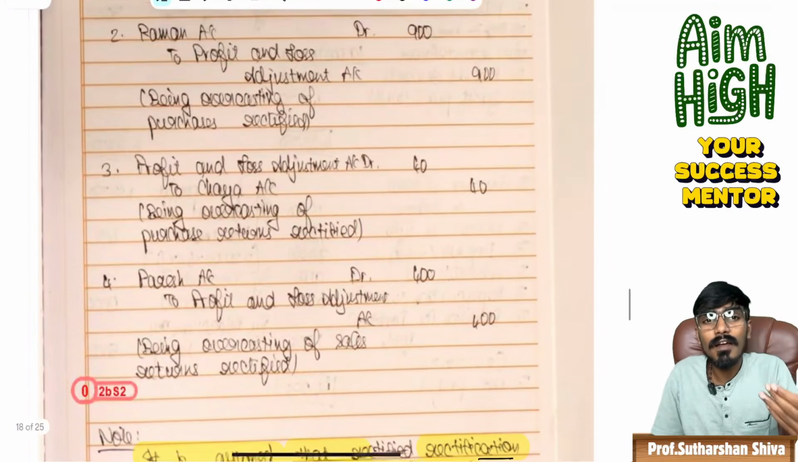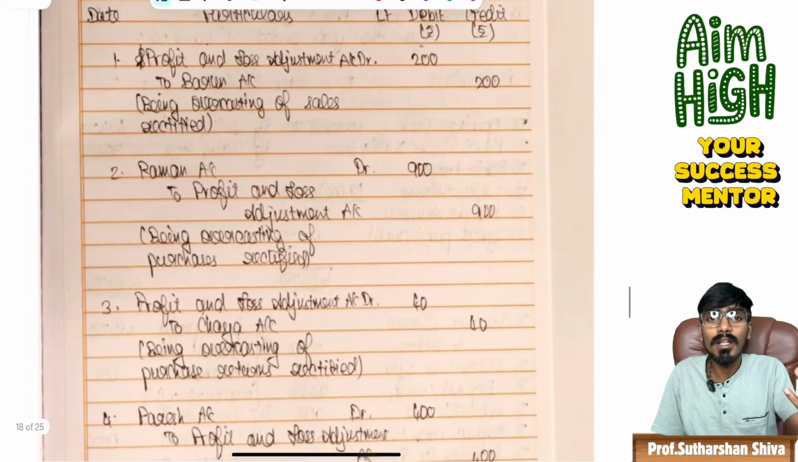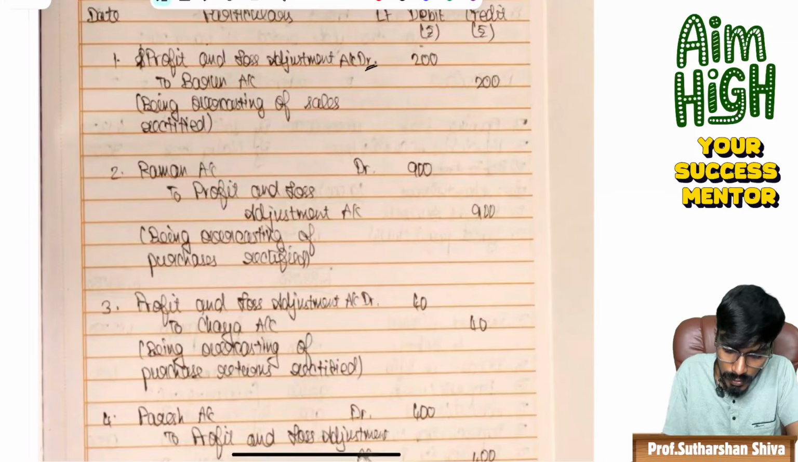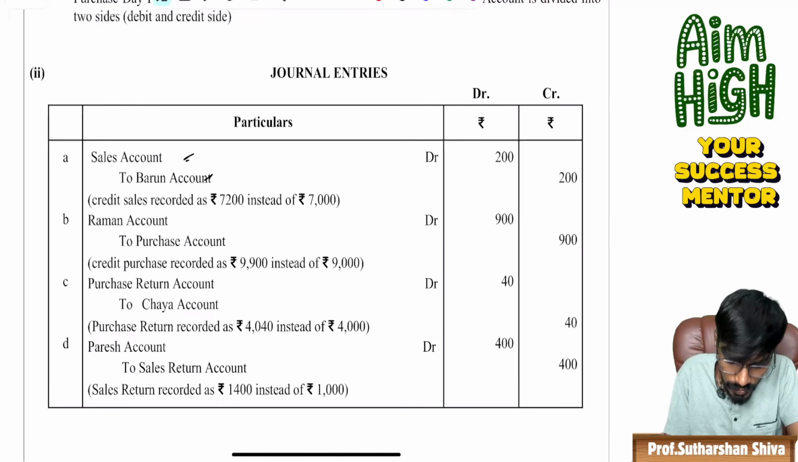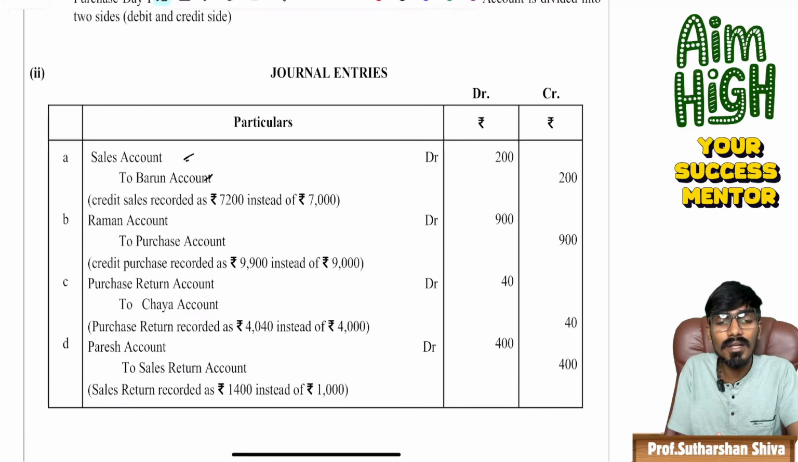You know very well, if it is after preparation of final accounts, the nominal accounts will be transferred to a separate account called profit and loss adjustment account, because the nominal accounts were only affecting the profit or loss of the business. So profit and loss adjustment account to Barun, Raman to profit and loss adjustment. That is what sales to Barun will be written as; instead of sales, we write P&L adjustment.